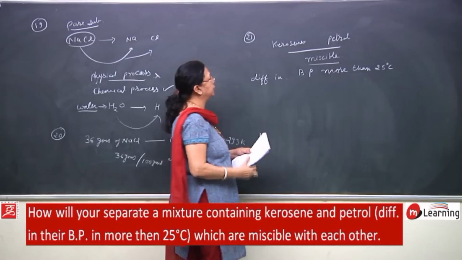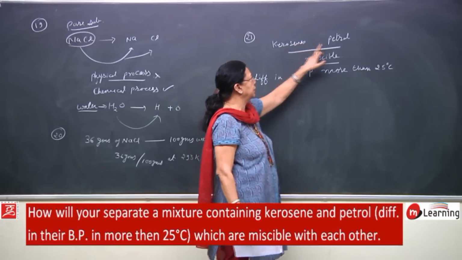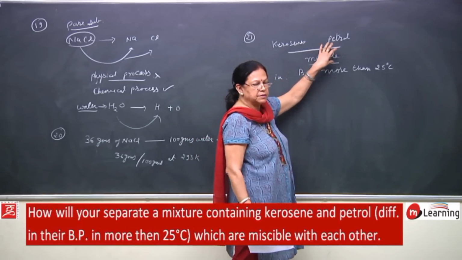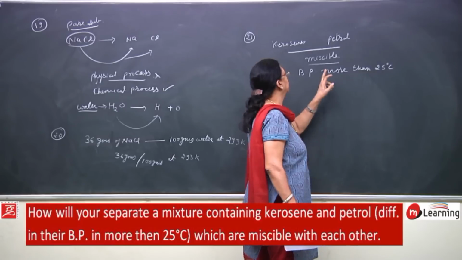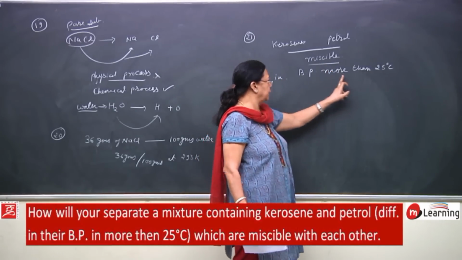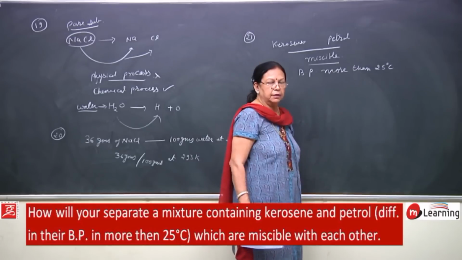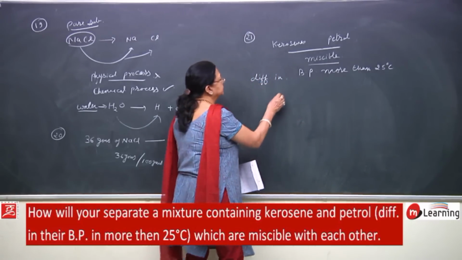You are given two liquids, kerosene and petrol, both miscible, meaning they get mixed up with each other. You have to separate them, and the difference in their boiling point is more than 25 degrees. So, we have already done this, that is distillation.